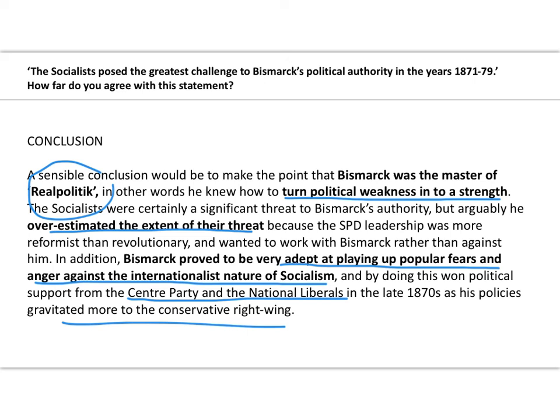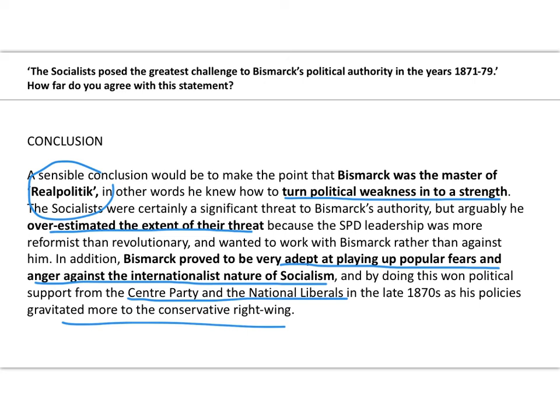But remember, the balance there is we're pretty much saying that the main body of the answer, you can break it down into three parts, and the first two parts are all about the socialists. You're supporting the proposition that they were a threat in the first third.